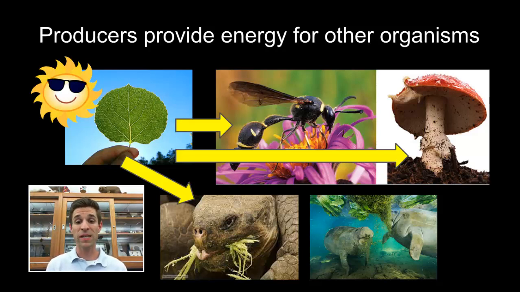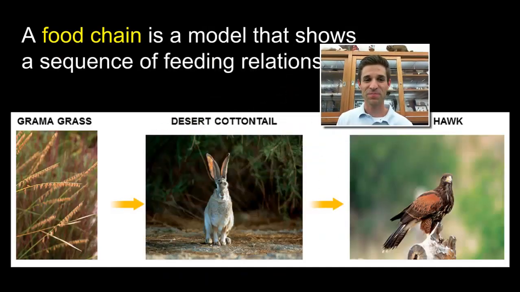So this wasp is eating the pollen, which has some nutrients in it that, of course, the plant makes. The fungus, the mushroom, actually decomposes the dead and decaying parts of plants. And then, of course, we know that herbivores, for example this tortoise here and the manatee, are actually eating the plants themselves, getting the energy that's stored within the plants. So producers provide the energy for all other organisms, and that's what makes them the base of the food chain for all ecosystems, or most ecosystems.